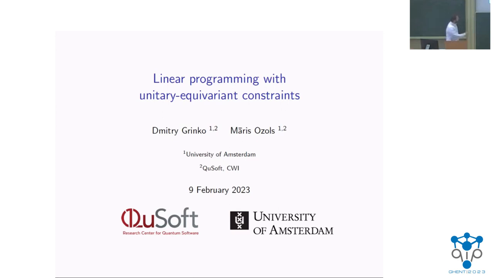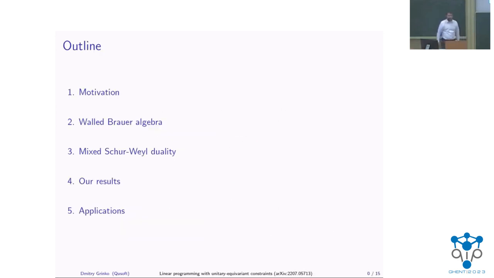And the plan for my talk is as follows. First I will introduce the motivating problem, which our journey started from. Then I generalize it, and in order to solve it, I would need to introduce one technical ingredient called the Brauer algebra. Then I would also need to explain the mixed Schur-Weyl duality. After that, I will be able to state our main results, and I'll talk a bit about the applications of the framework which we developed.